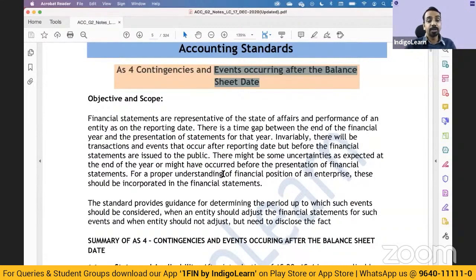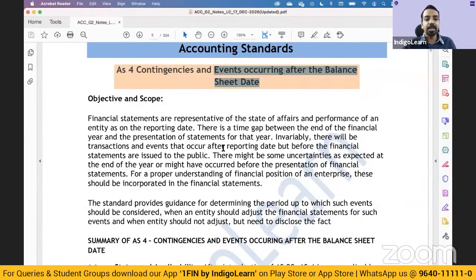Say, for example, there is a debtor who owes us some money, and the debtor is not doing well, he is in a financial crunch. So there is a contingency that the debtor will not pay us the amount. When there is this kind of contingency, there may be a contingent loss, because of which we create something called provision for bad debt. Now, don't get confused. This provision is not a provision as per AS 29. This is just an allowance for bad debt. That is as far as contingency is concerned. You don't need to break your head more than that in this case.